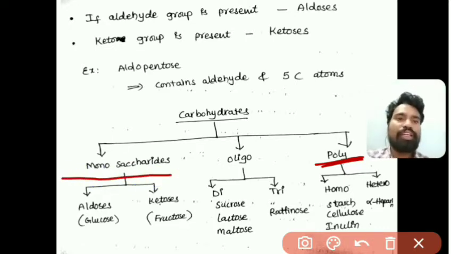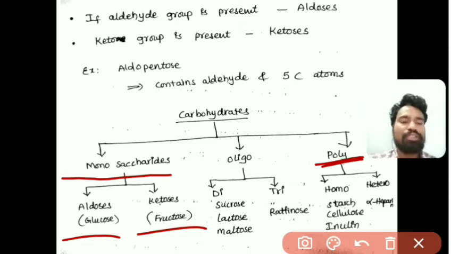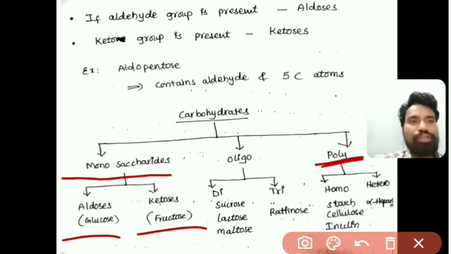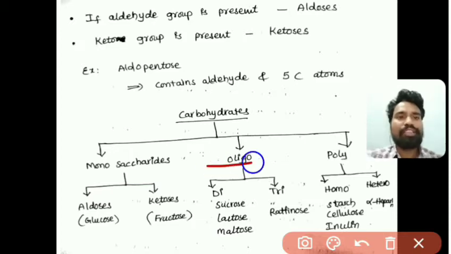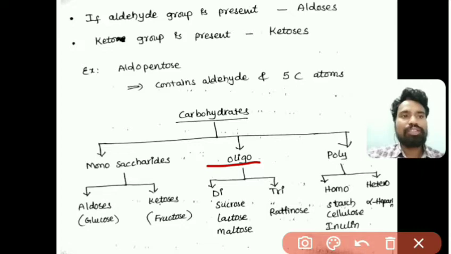First, monosaccharides are of two types: aldoses, for example glucose, and ketoses, for example fructose. Aldoses contain an aldehyde functional group, ketoses contain a keto functional group. The second one is oligosaccharides, containing either 2 or 3 units of carbohydrates: disaccharides and trisaccharides.